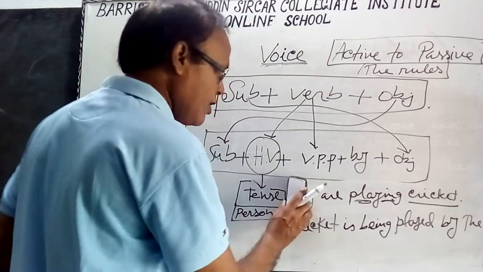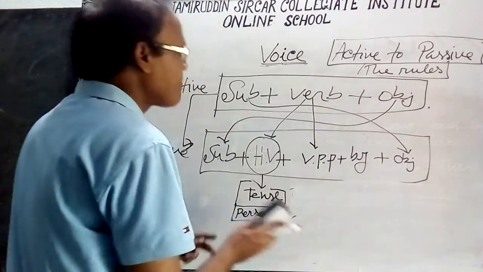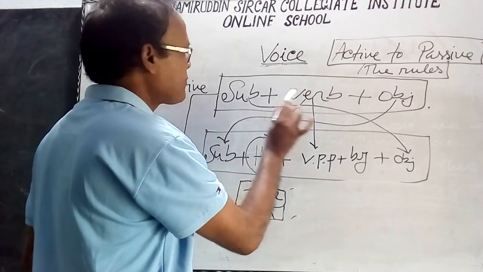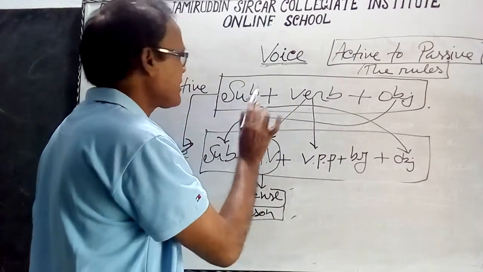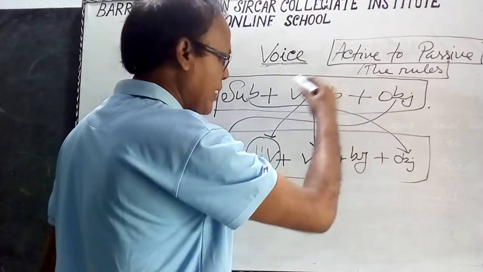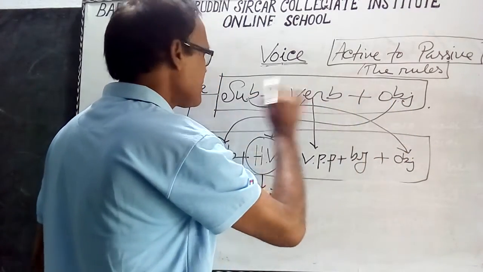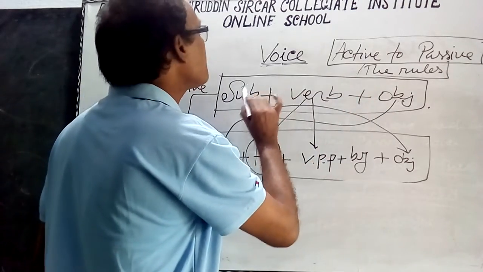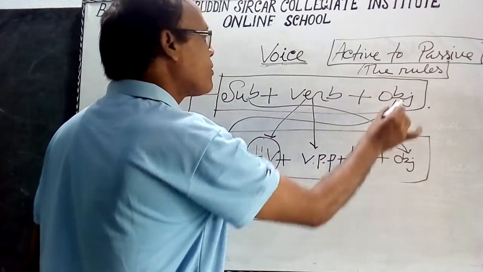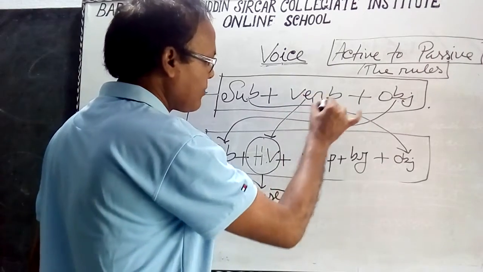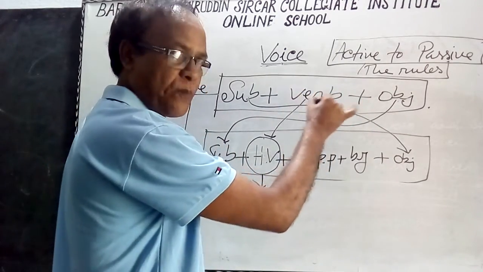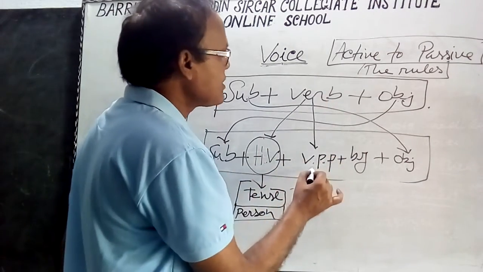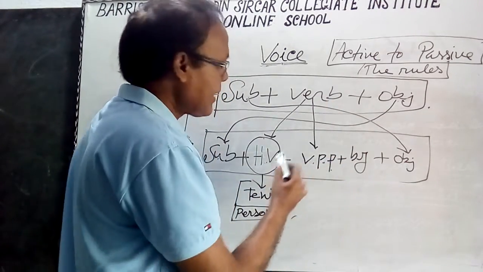So this is the general rule. I repeat, when there is subject, verb, object, this is active voice, and the rule of active to passive is that the object will be the subject, and the subject will be the object. According to the tense of the verb there will be an auxiliary verb, and the main verb will be in the past participle form.